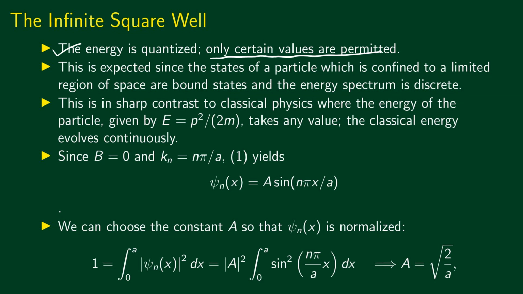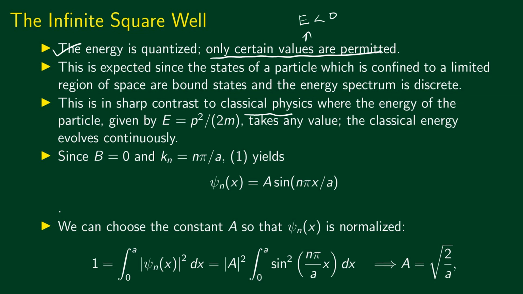Now this is expected from the Schrodinger equation, because we said that if E is less than 0 for a bound state, then there are non-vanishing solutions only for certain values of E, which means that there are allowed physical states only for certain values of the energy. This is so different from classical physics.